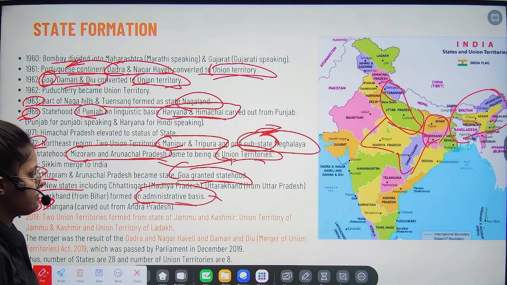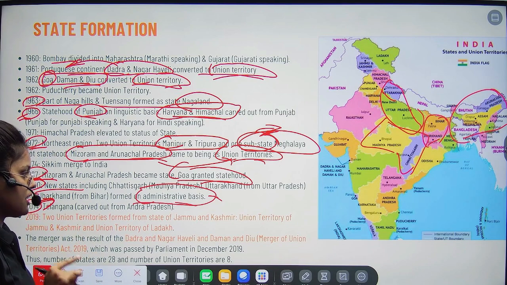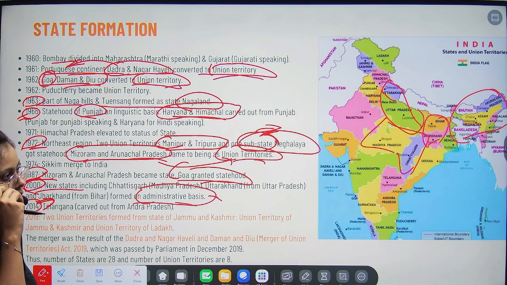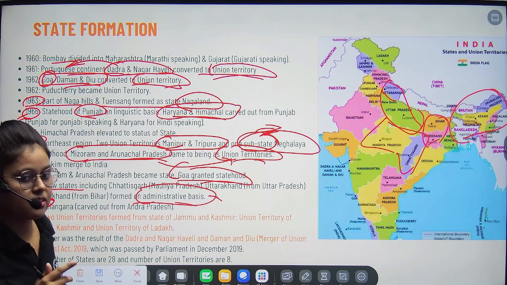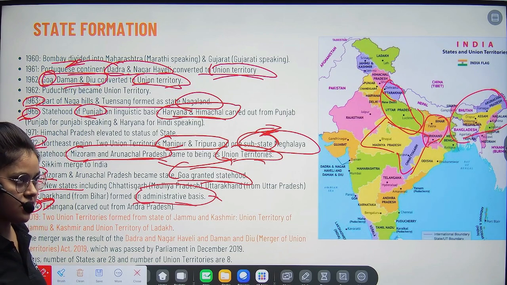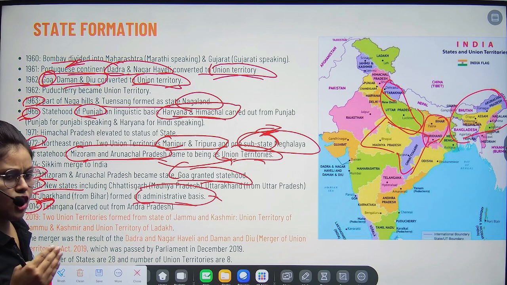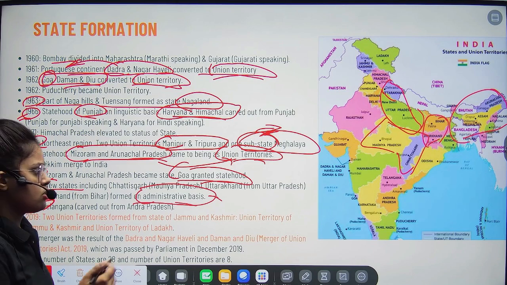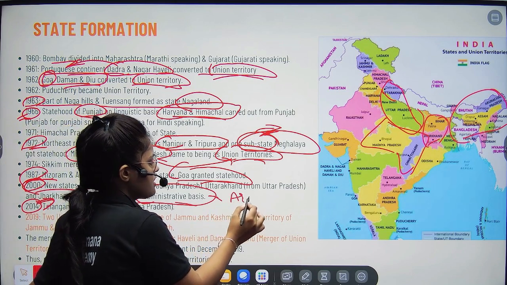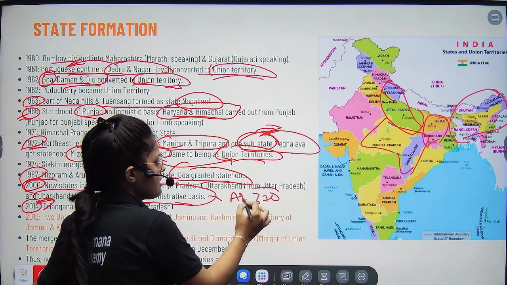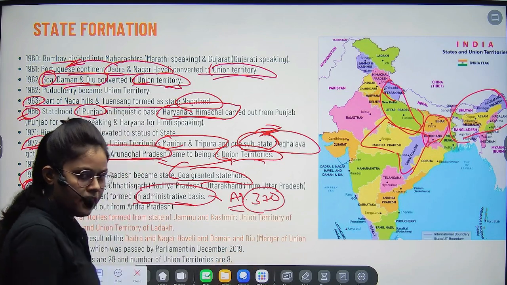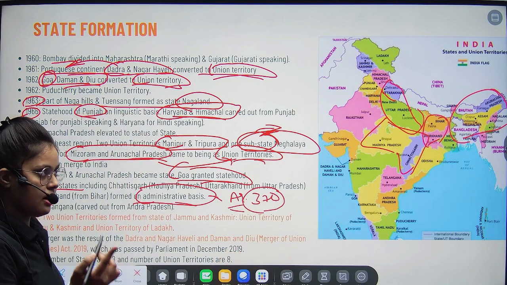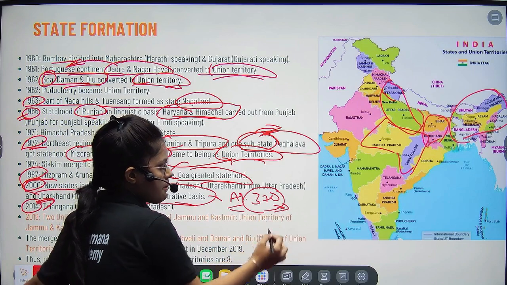And then we have the Kashmir issue. Kashmir issue, it's a long drawn issue. It started from 1947. We have discussed the partition, and then there was insurgency, violence, cross-border terrorism was happening, right? So that's why we have given a special status to Kashmir under Article 370. So what happened in 2019? This article was abrogated.